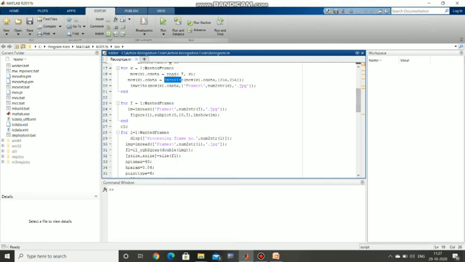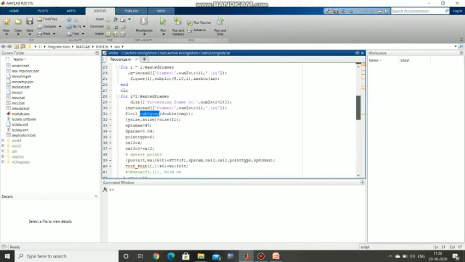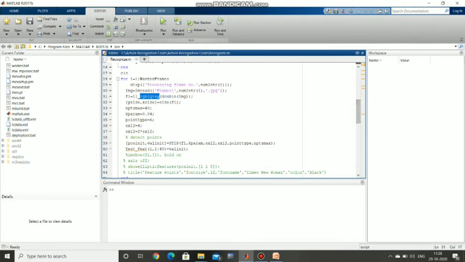It will change numbers to string. RGB to gray means it will change the RGB image into a grayscale image. These are the parameters we have given. This is nothing but the maximum number of points in the lookup table.